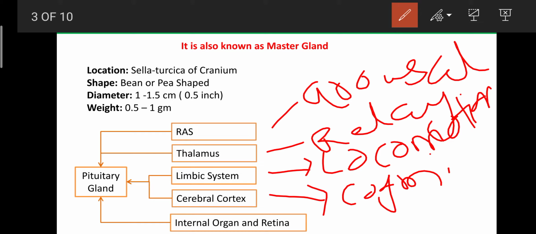Okay, okay, am I audible? Anyone? So now your concept was clear. आपका concept clear हुआ?